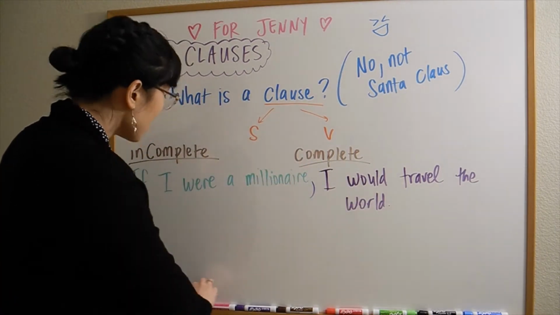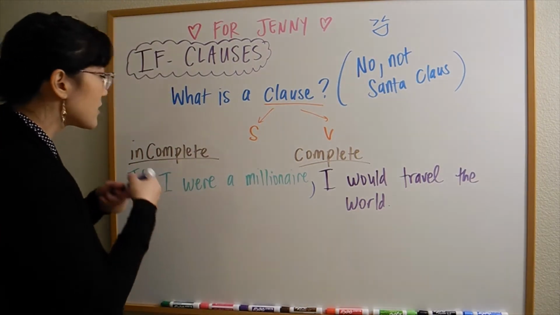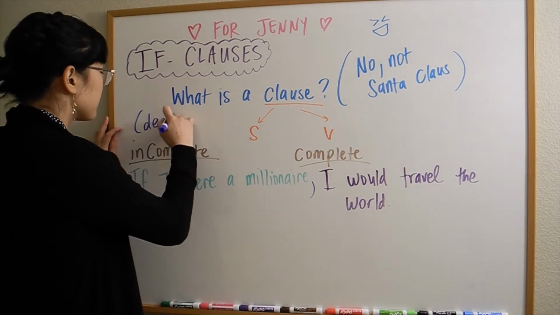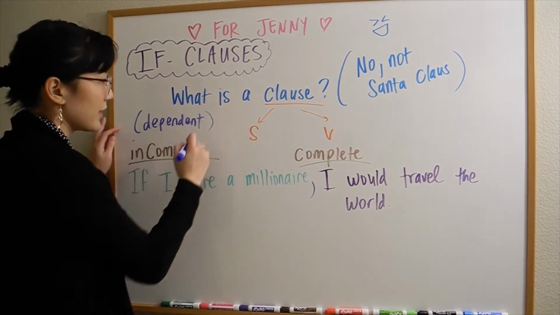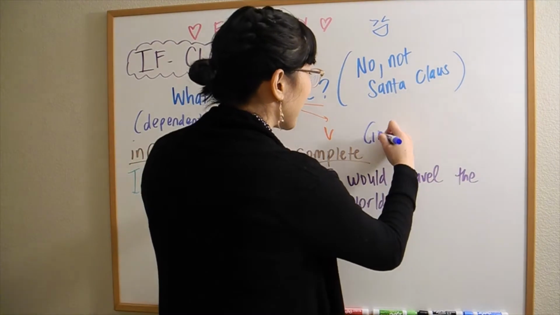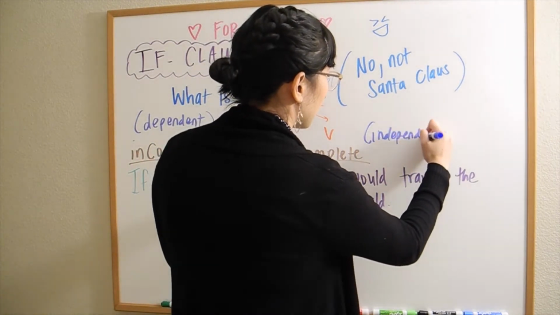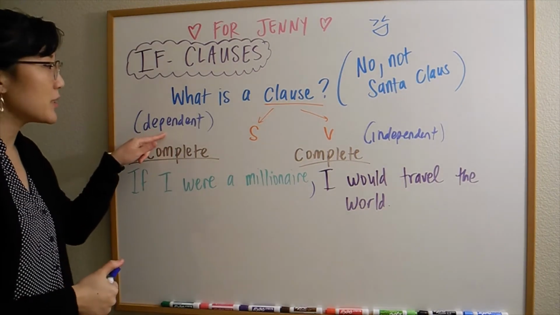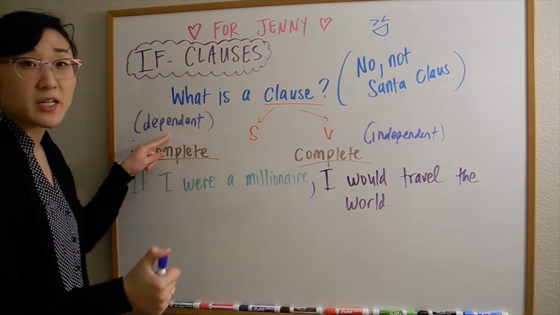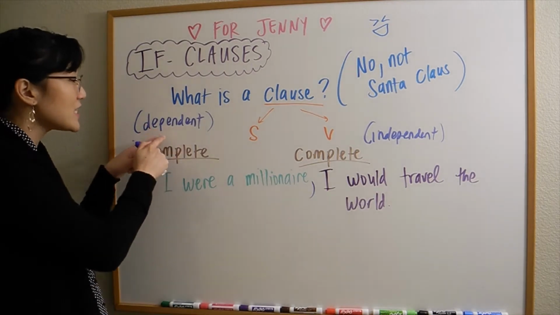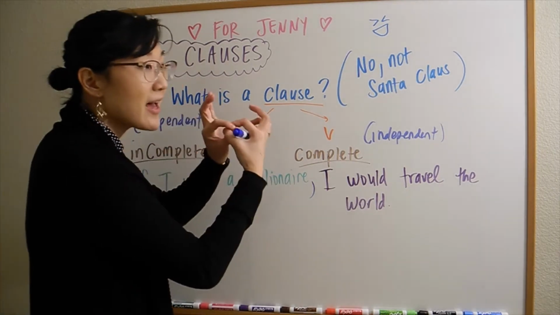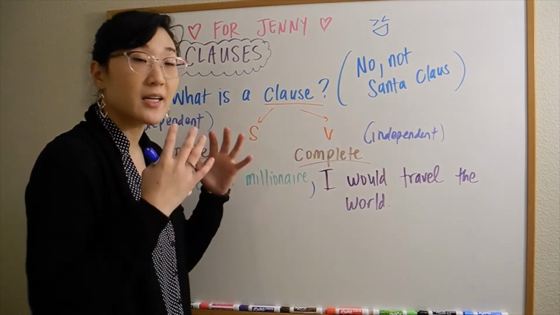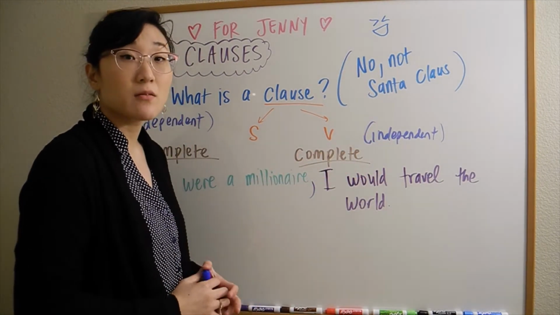However, we need to be mindful, we need to be careful, because incomplete clauses, we call them dependent, right? And then we have complete clauses, which are independent, right? Think of a child. A child cannot be alone. He or she needs an adult, right? For that reason, dependent clauses must be tied and connected to an independent clause, because an independent clause, like an adult, can stand by themselves, right?